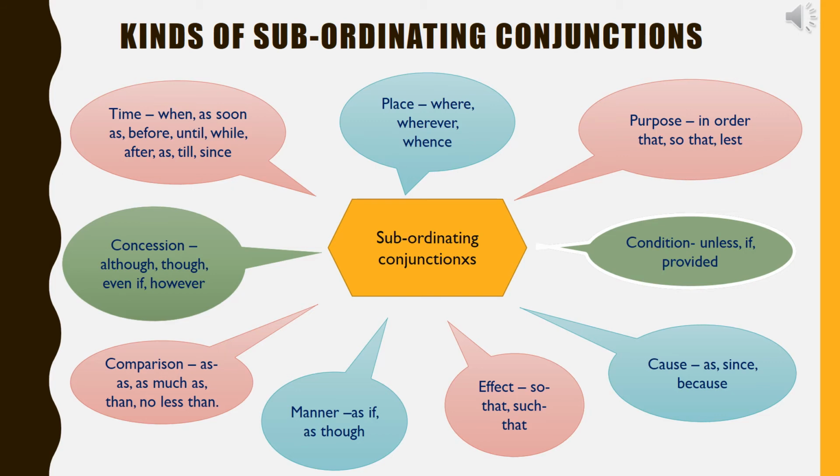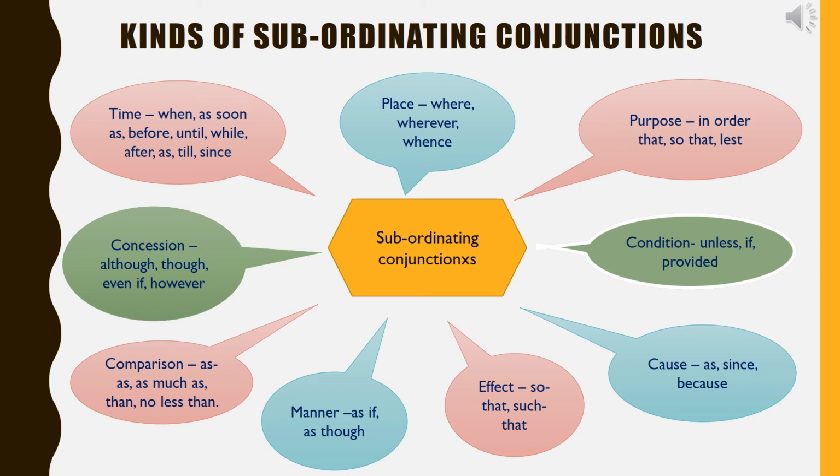Second, place. Some subordinating conjunctions of place are where, whence, wherever. For example, I have put the heater in a place where it is out of reach for the children. The lamb followed Mary wherever she went.